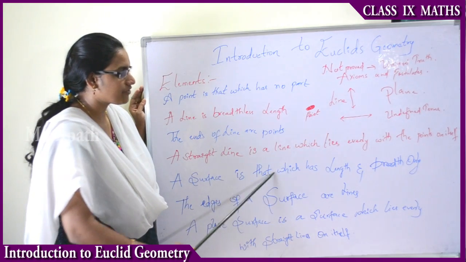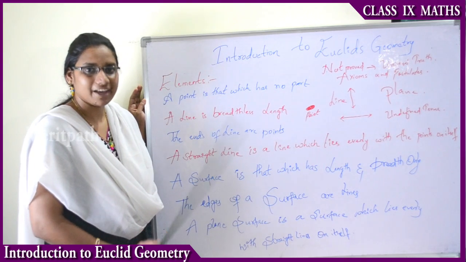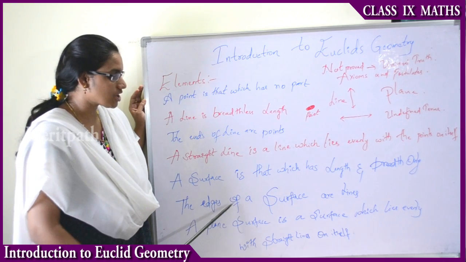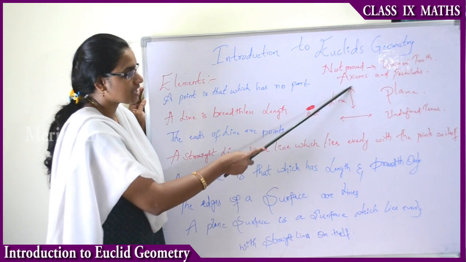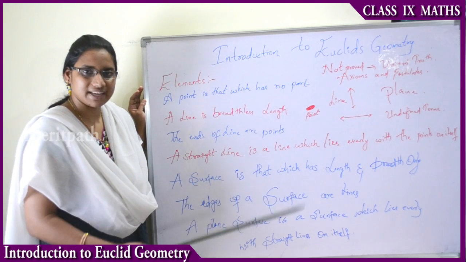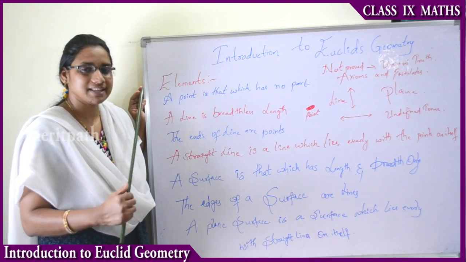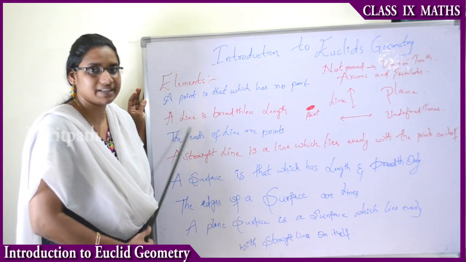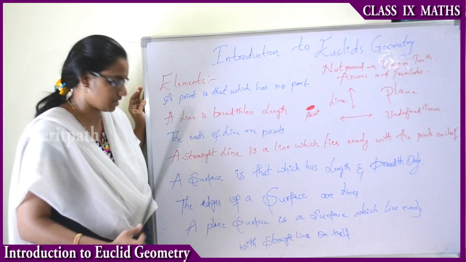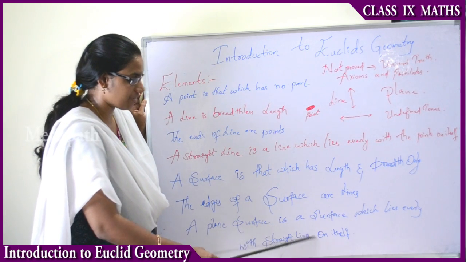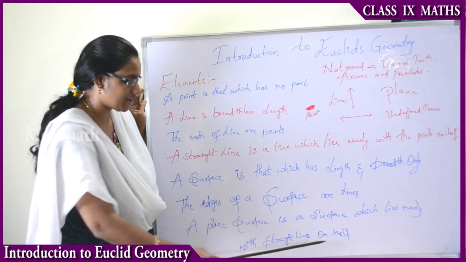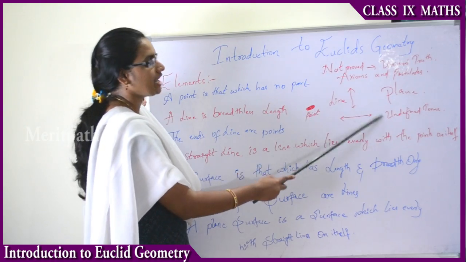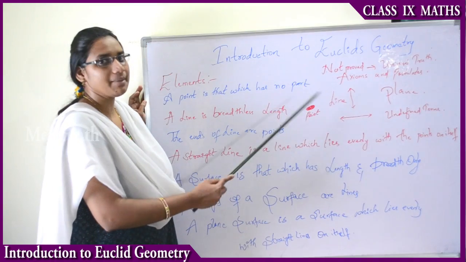A surface is that which has length and breadth only. A surface has both length and breadth. In the same way, the edges of a surface are lines. The edges of a surface are lines. A surface has length and breadth, and it has boundaries, and the edge lines or boundaries are known as lines, straight lines or curves. A plane surface is a surface which lies evenly with the straight lines on itself. Then it is known as a plane surface.